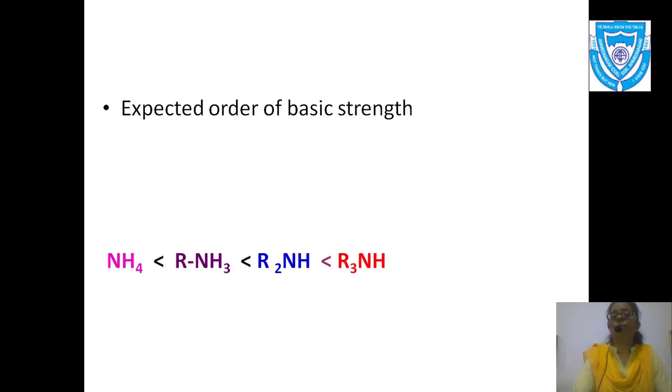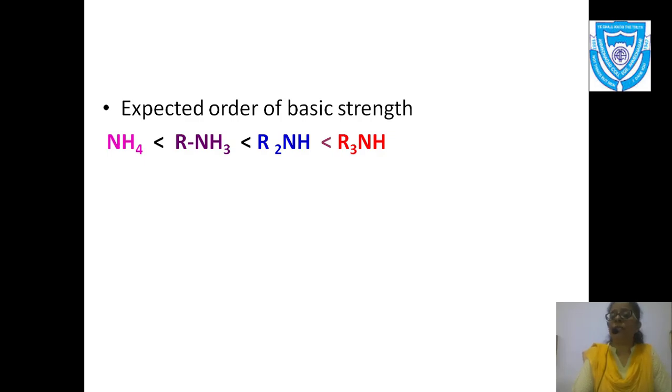Now the expected order of the basic strength is like this: 3° amine has the highest basic strength, then 2°, and 2° has higher basic strength than primary amine. Just make a correction, there should be R-NH2, not R3.